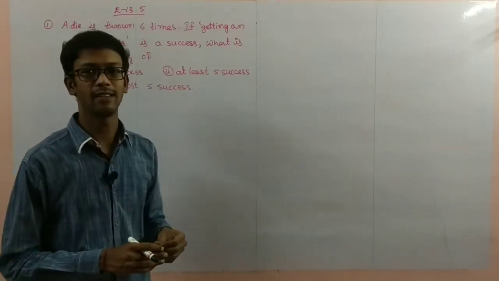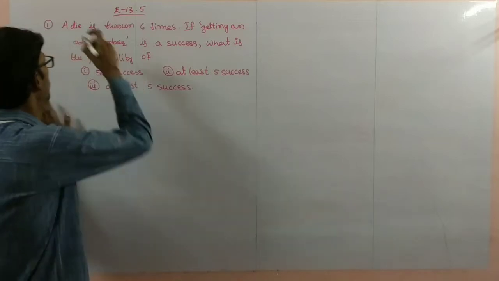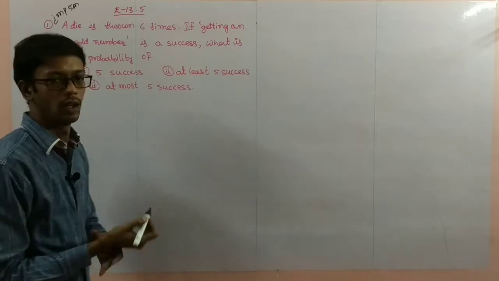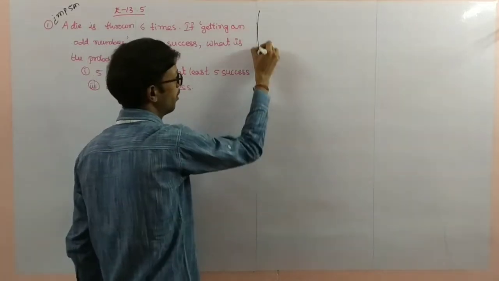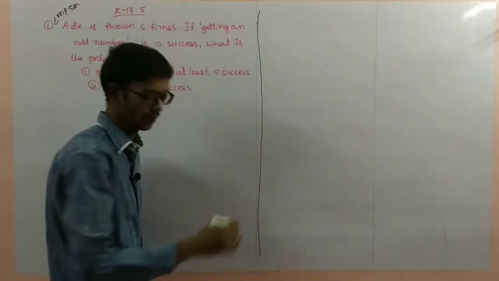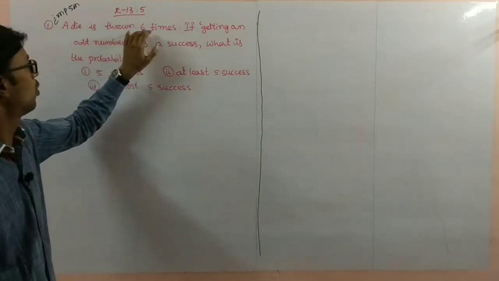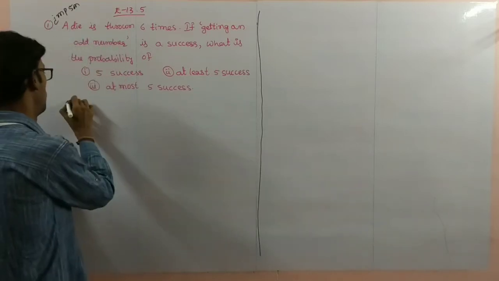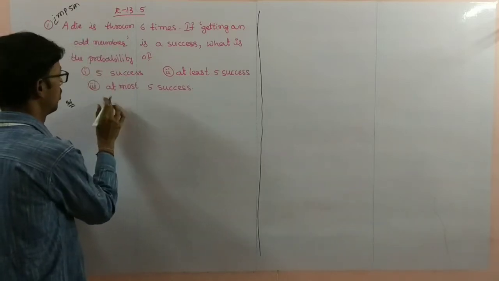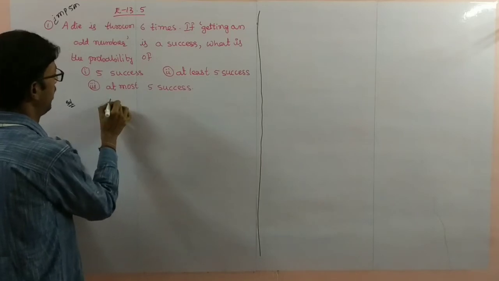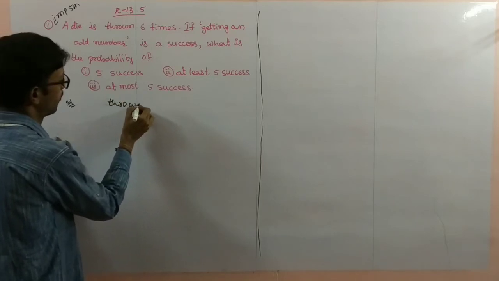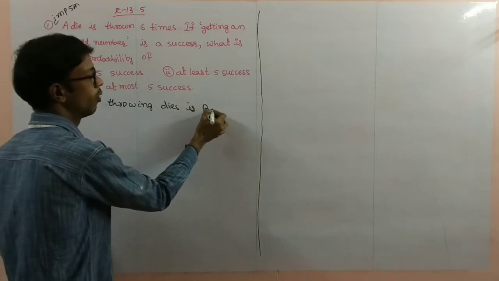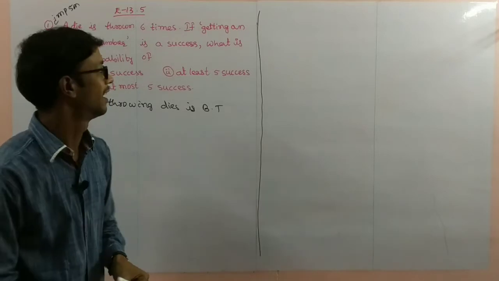Next, exercise 13.5, problem number 1. This is also important for a 5 marks question. See here, this is a very simple problem. A die is thrown 6 times. Solution: throwing a die is a Bernoulli trial.